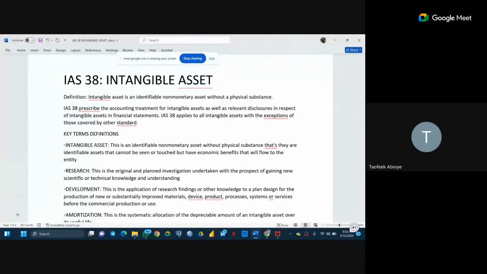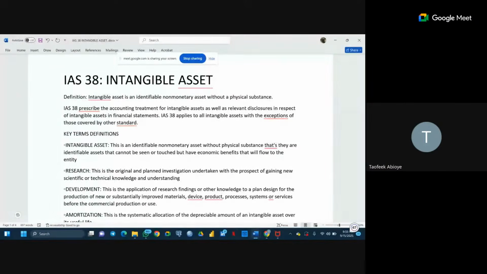We also have development. This is the application of research findings or other knowledge. It's a step after research: for any research where we see that this is going to be a worthwhile finding, we move from the research phase to a development phase. The development phase is where we put more effort into what we researched in our initial stage. We put more investment and more energy into it to make sure that we arrive at meaningful findings.